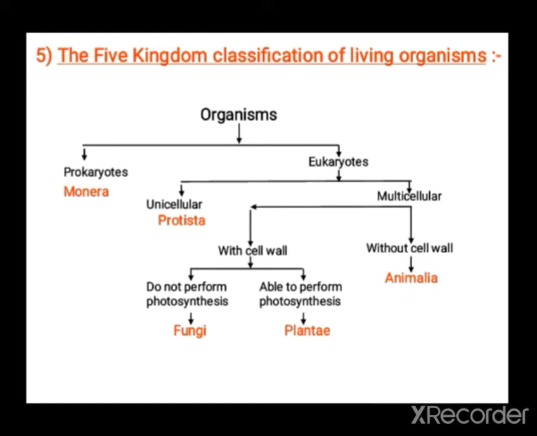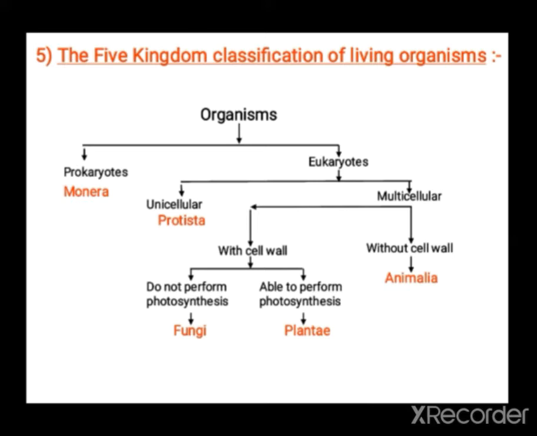Prokaryotes are organisms not showing a well defined nucleus. Unicellular organisms without a well defined nucleus are kept under Monera. In prokaryotes there are no multicellular organisms, so in short, Monera are unicellular prokaryotes.